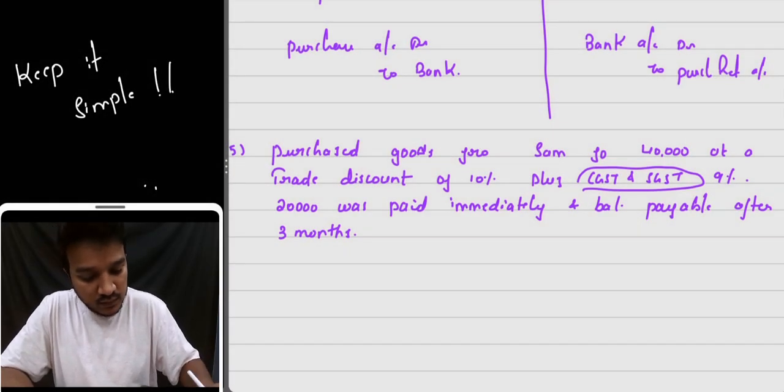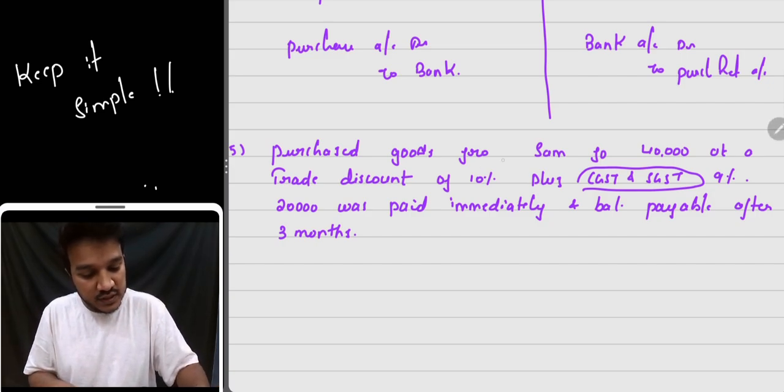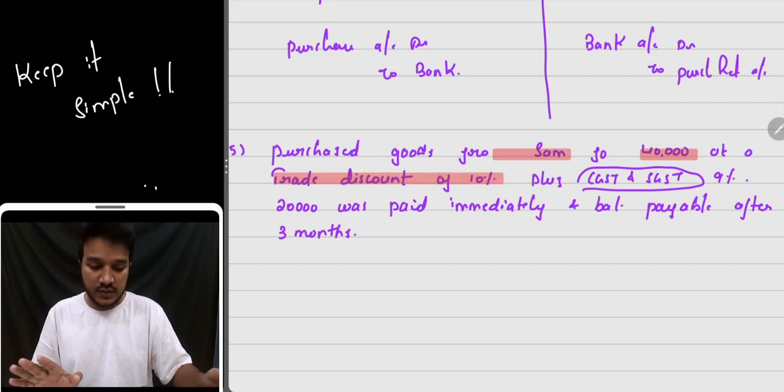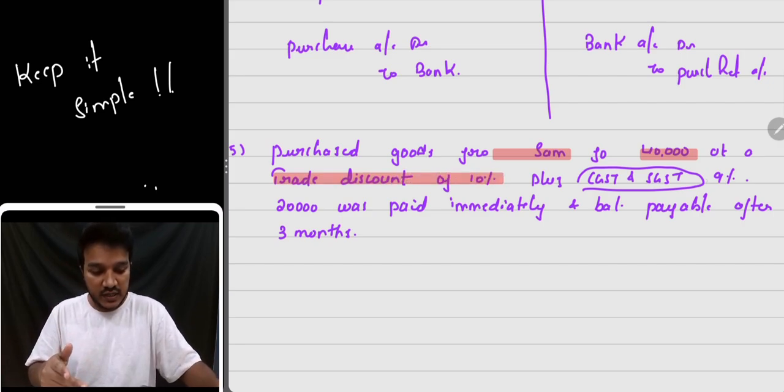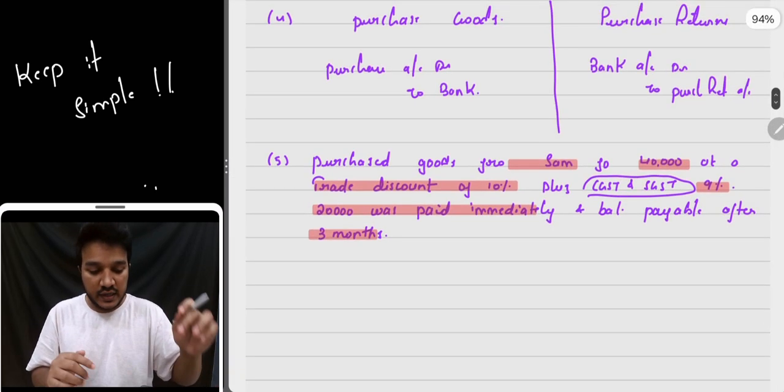Okay, so here in this case, you are purchasing goods from Sam worth rupees 40,000 and you got a trade discount of 10%. You paid even CGST and SGST at 9%, and you paid only 20,000 immediately, and the balance is paid after 3 months. Okay, now you got trade discount.